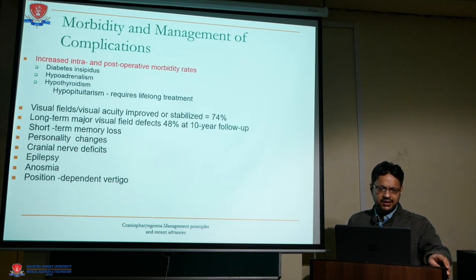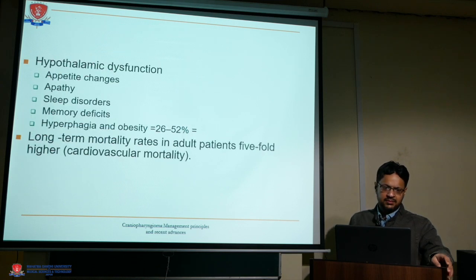Morbidity and management of the complications: intra- and postoperative morbidity could increase with diabetes insipidus, hypoadrenalism, hypothyroidism, hypopituitarism, visual field loss, major visual field changes, memory loss, personality changes, cranial nerve deficit, epilepsy, anosmia, and positional vertigo. Hypothalamic damage can occur, which may lead to increased appetite and weight gain. Apathy might be there, sleep disturbance, memory disturbance, and hyperphagia and obesity. The long-term morbidity in adult patients is a 5-fold increase, with high risk of mortality due to cardiovascular mortality.